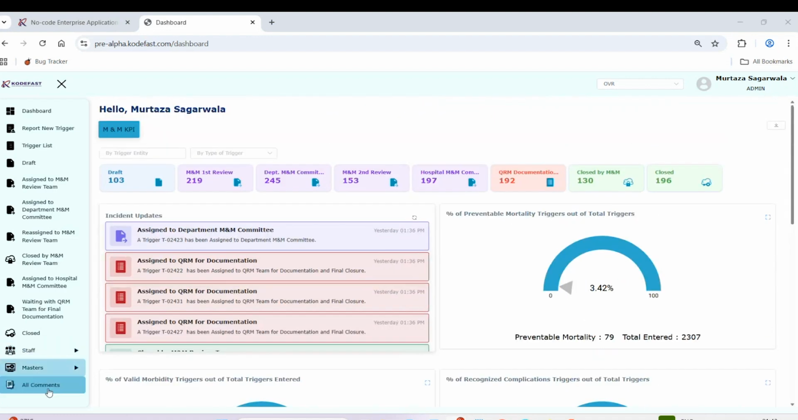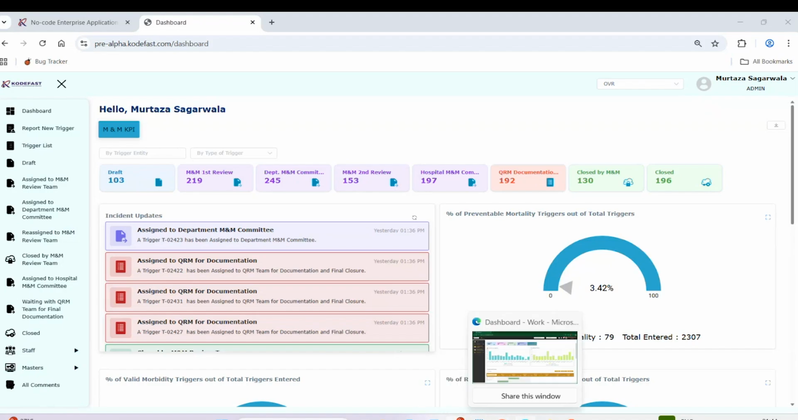So at last, we have a commenting module also, where on each incident, if any user wants to comment, they can give their reviews and add their remarks. So this is all about the OVR application.